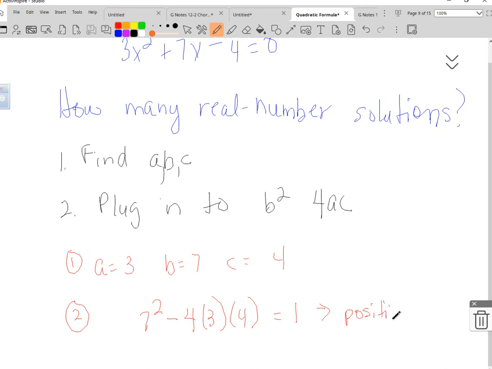Based on it being a positive number, not being a 1 or a 10 or an 18 or a 500,000, because it's a positive number, now we know there are 2 solutions. Does that make sense? So we answer the question. The answer to this problem is 2 solutions, not 1, not that it's positive, but that there are 2 solutions.